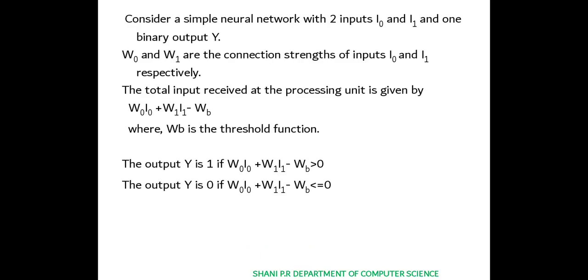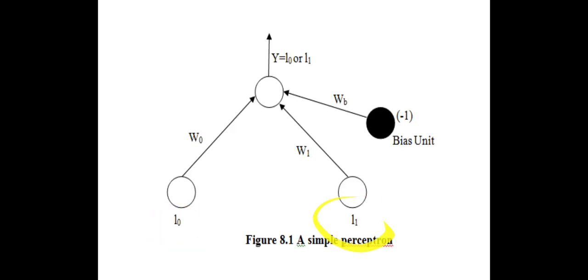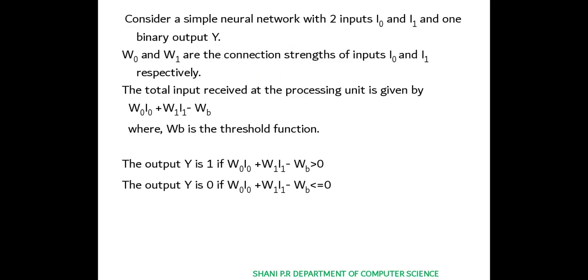So consider a simple neural network with two inputs, that is I0 and I1, and one binary output, that is Y. So here the input is I0 and I1. The output we are considering as Y. W0 and W1 are the connection strength of inputs I0 and I1 respectively. W means a weight, which refers to the distance of a connection which can be maintained between the two nodes. We are calculating the distance between the input node and the processing node.